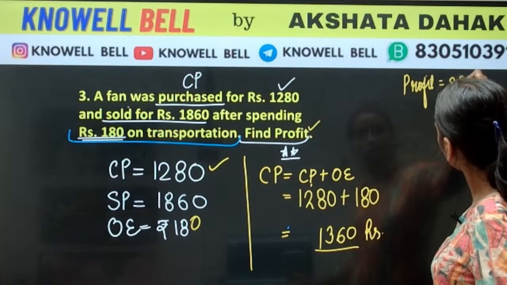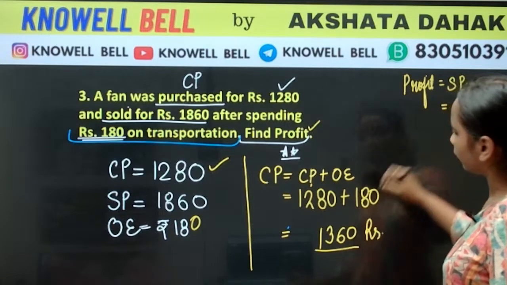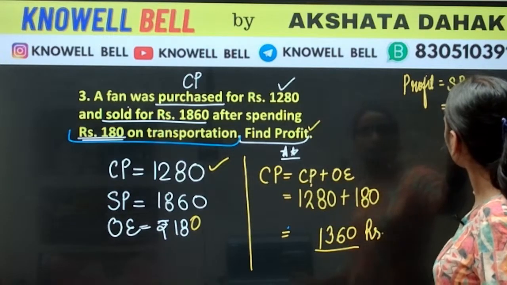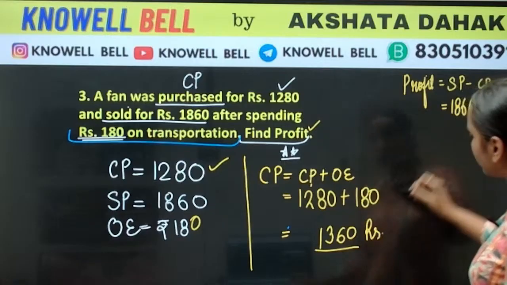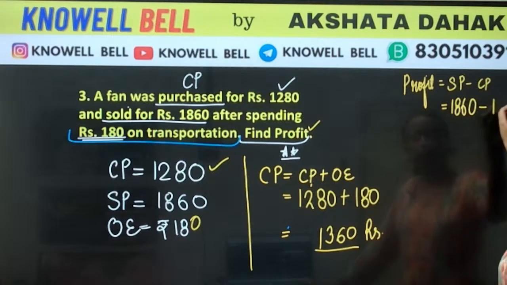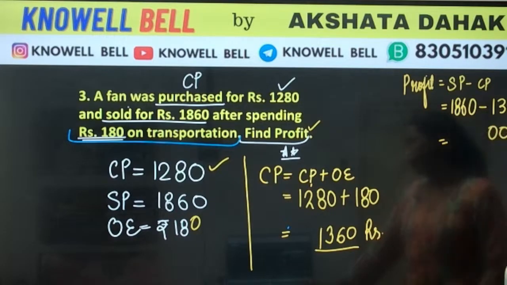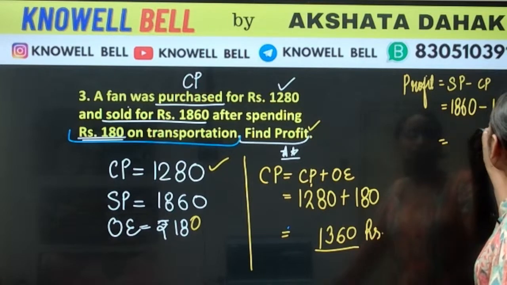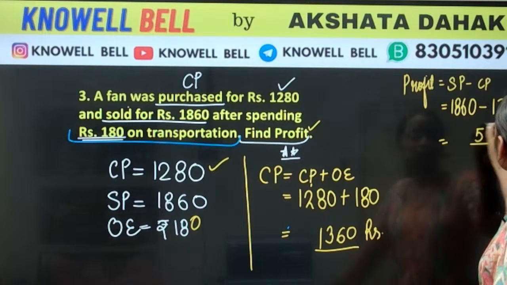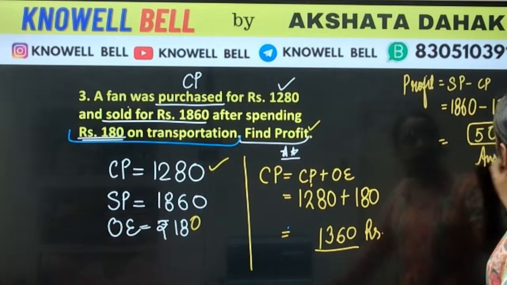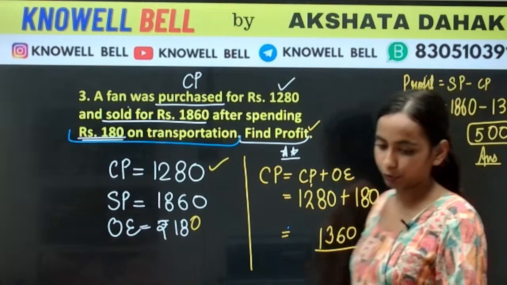Profit is SP minus CP. What is the value of SP? 1860. What is the value of CP? CP is 1360. We will subtract them both. 0, 0. 8 minus 3. How much will be the answer? 1400. How come? Virat, how come? Kanishka, do the subtraction here. What will be the profit?